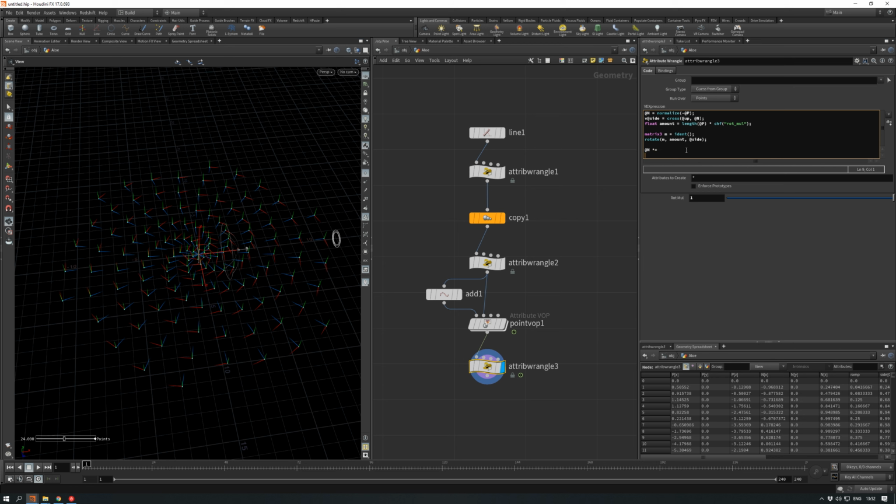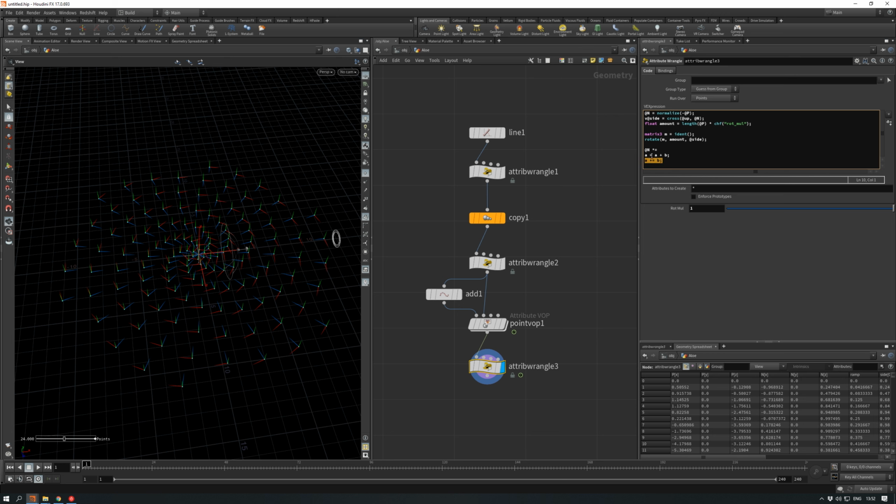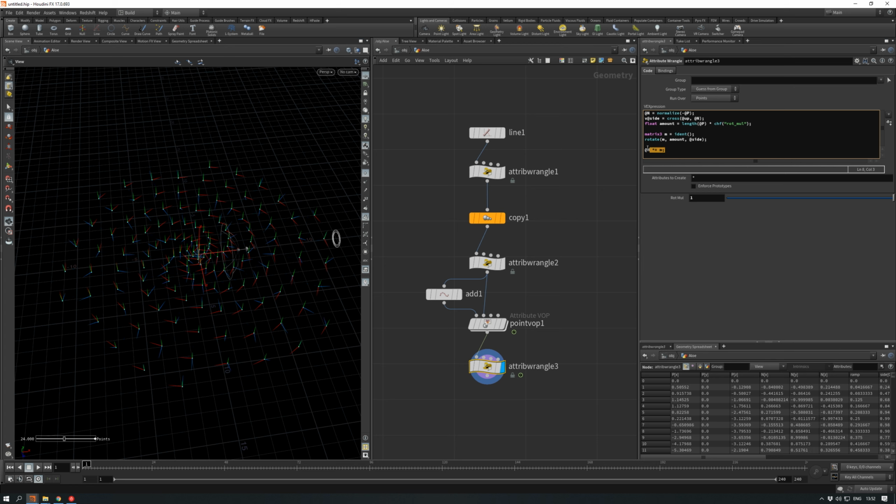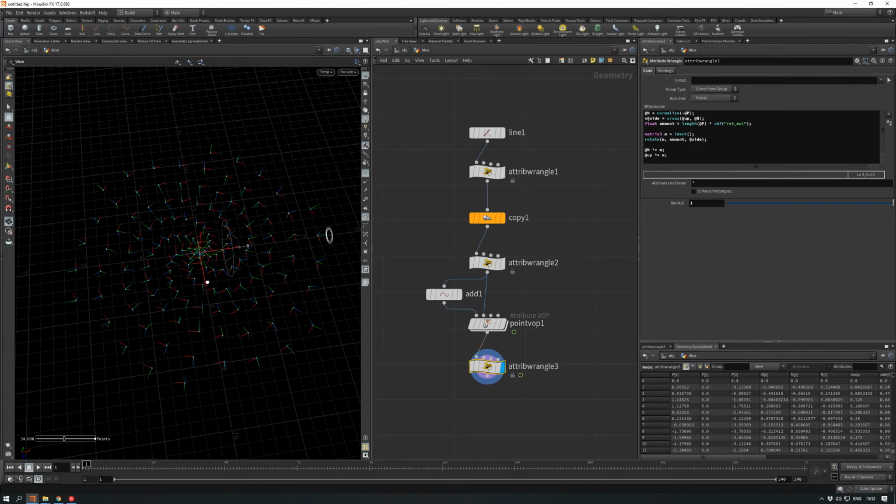That means, you know, a equals a plus b is really the same as a plus equals b. So I type here multiply by matrix. Boom. Cool. And I copy that and multiply our up too.